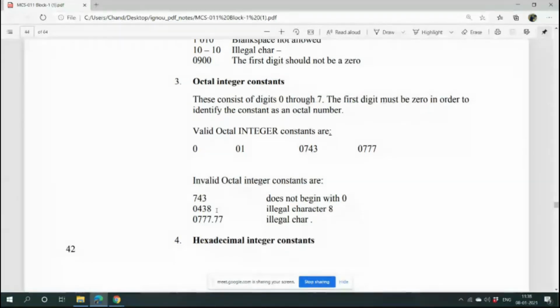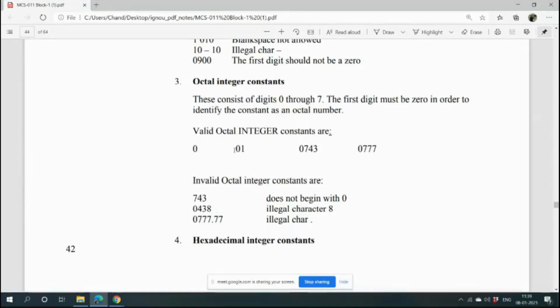Yes, see, decimal numbers are from 0 to 9, binary numbers are 0 and 1, octal numbers are 0 to 7, and hexadecimal numbers are 0 to 9 and A to F. So all numbers which are combinations of these ranges are only those types of constants.